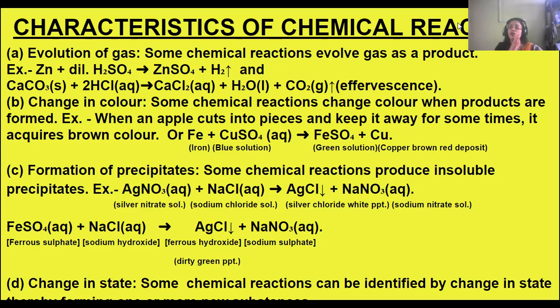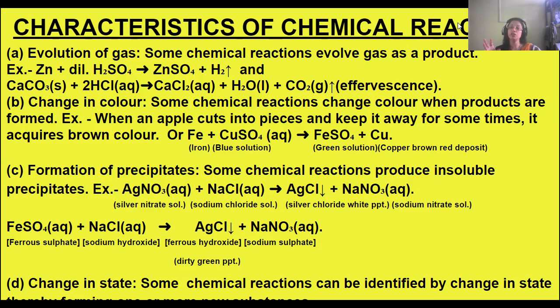So the color is changing from the reactant to the product. The color is totally changing. Blue solution becomes green, and black solid iron becomes copper, which is a brown-red deposit that will form. Okay. Next is the formation of precipitate.